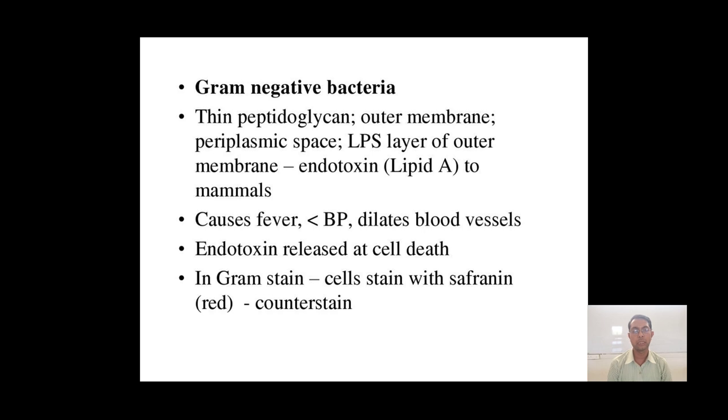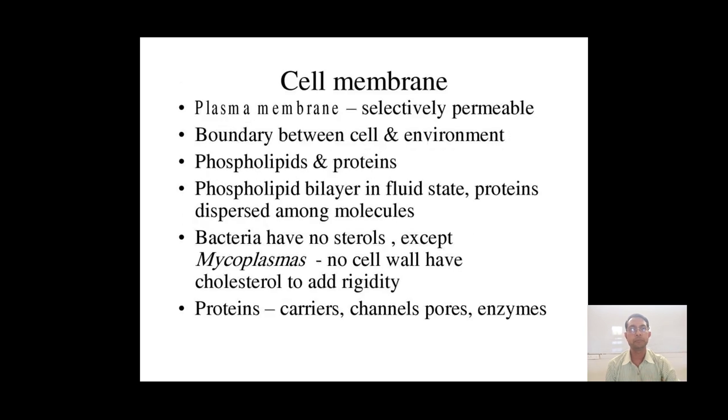So gram positive bacteria, when we observe under a microscope, show purple to violet color, whereas gram negative bacteria show the pink color.